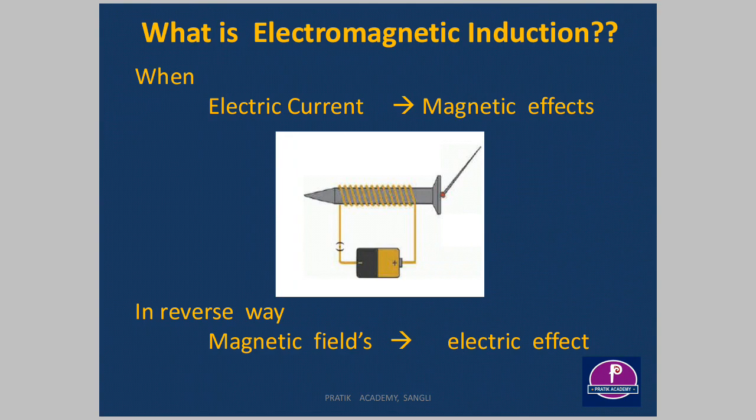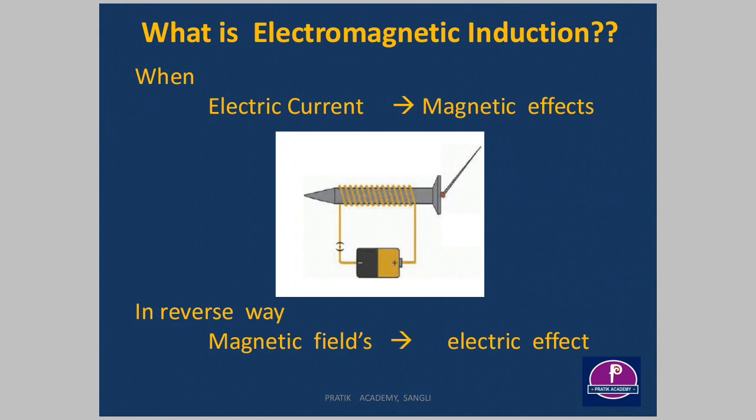There you studied, or we know, that when electric current passes through a circuit, it generates a magnetic effect. When we pass electric current through a wire, it generates some magnetic effect.